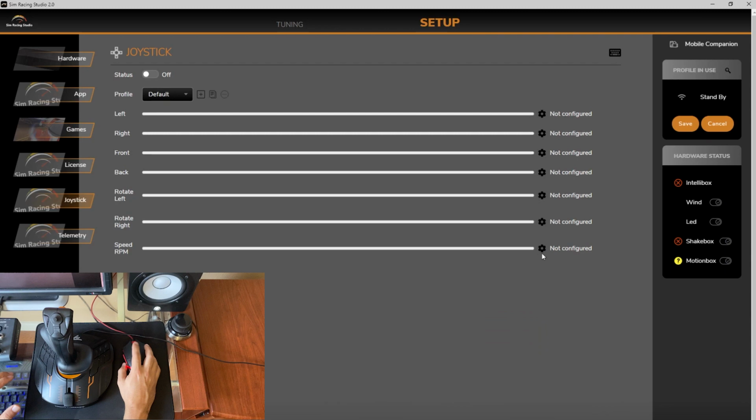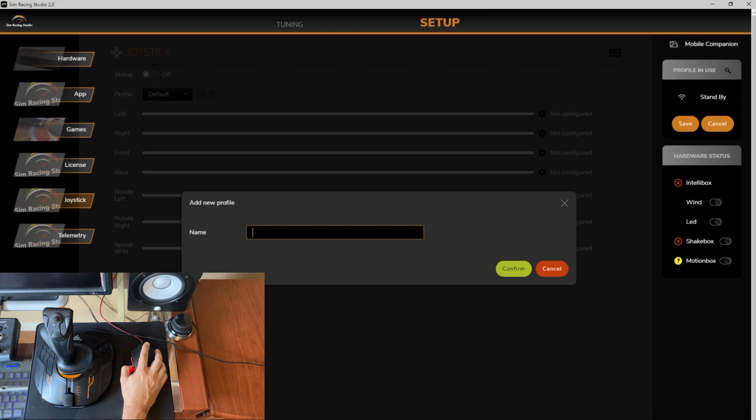Okay, in the joystick option, we're going to go ahead and go to this plus symbol right here and click on that, and we're going to enter a profile name for our controller configuration. And I'm just going to enter my HOTAS. You can name yours whatever you want, or name it the controller you're using. That would make sense. Click confirm.